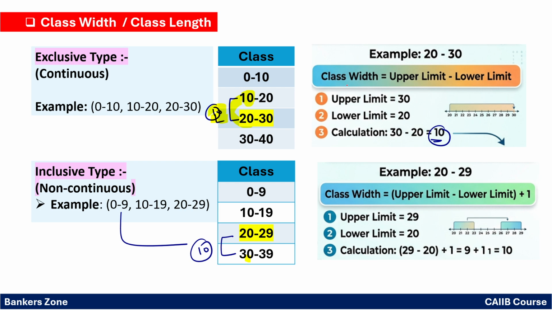So if you are not able to remember the formula for inclusive or exclusive, simply take the difference. For inclusive, you have to add 1 in the formula. If you are not able to remember, very simple: 0 to 10, what is the difference? The difference is 10, so 10 will be the class width. 10 to 20, again 10. That means if you are having some confusion about the two formulas, at that time you can apply that trick.